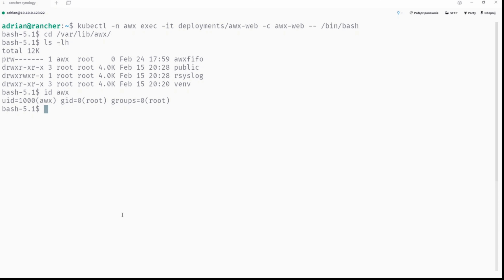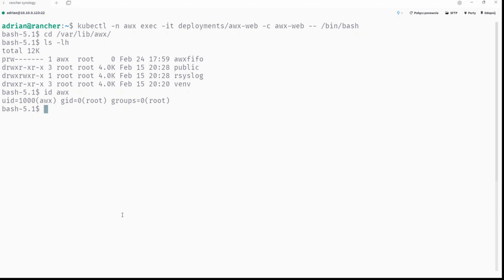It is done the way that it has a root permission on a group level. I mean, each directory that is owned by group root, so in this case git 0, is accessible with permissions read, write, execute for user AWX inside the container. This is the way how it works.